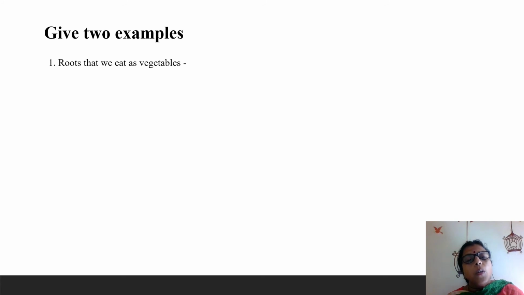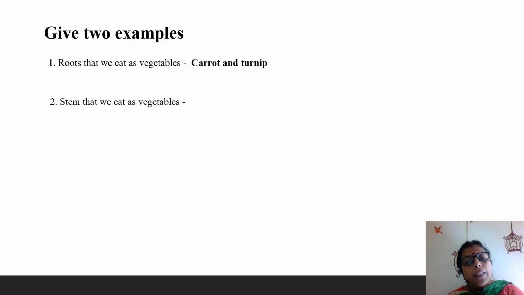First one, roots that we eat as vegetables. Come on, you all must be very familiar with this. I believe we have been repeating it so many times. So roots that we eat as vegetables. Yes, carrot, turnip, beetroot. All these are the roots that we are eating as vegetables.